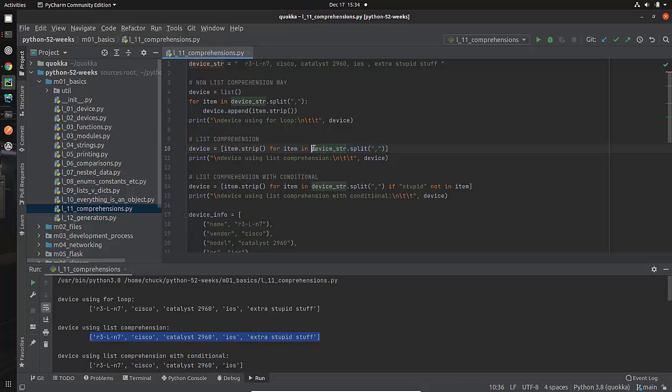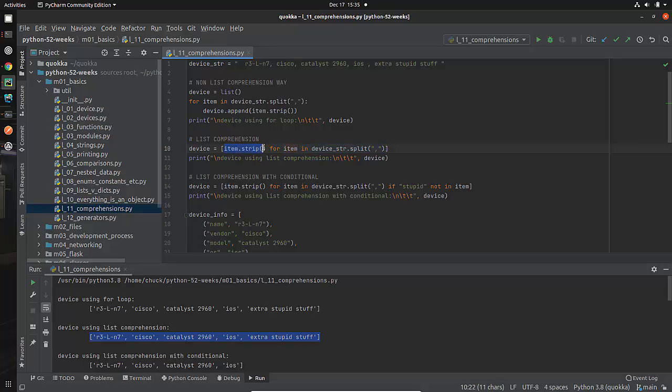This will have to be an iterable, just like in any for loop. This is going to be the actual value for every iteration. This variable name item is going to point at the next item that was in this list that we're iterating through.